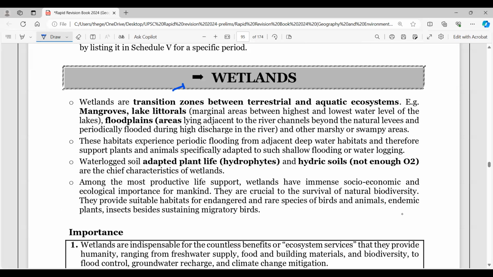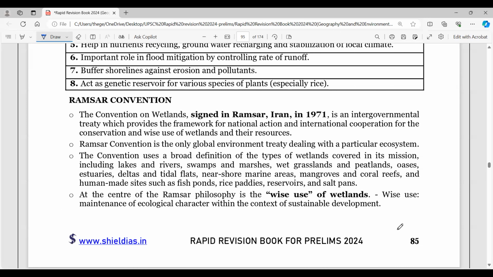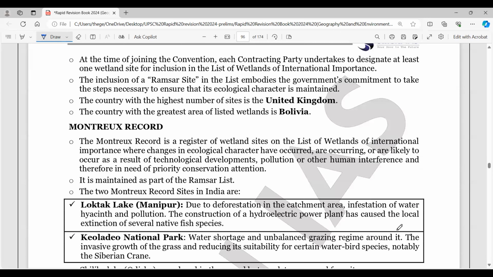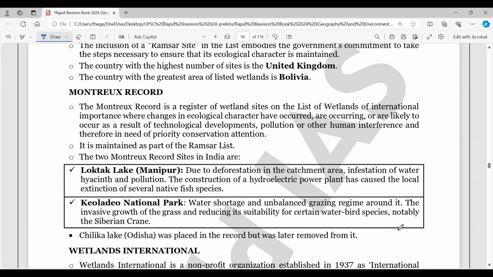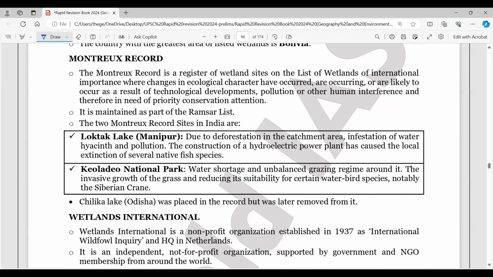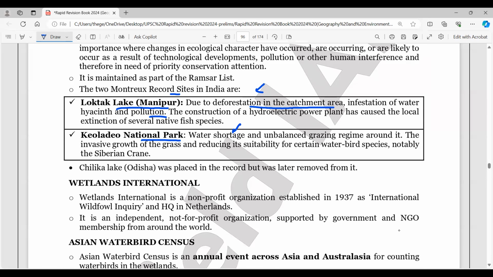And wetlands are where new wetlands are added every year. So this year also wetlands were added. And remember, wetland ecosystem and the Ramsar Convention, wise use of wetlands is very important. And there is a record file called the Montreux Record where all the list is there. Now here, if you observe, two Montreux Record sites in India: Loktak Lake in Manipur, due to deforestation in the catchment area, infestation of water hyacinth and pollution, there is a problem here, right? Keoladeo National Park, water shortage has been there. Chilika Lake was placed in the record but later removed from it. So these are some of the things that you should always remember.